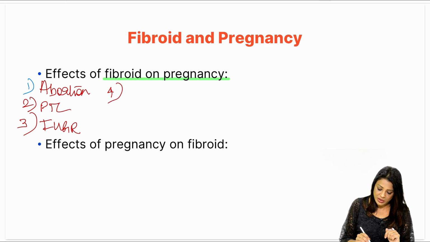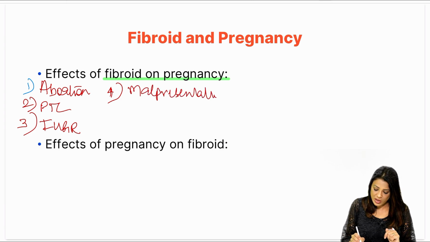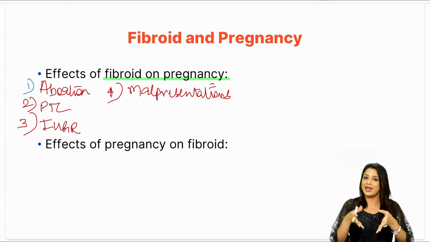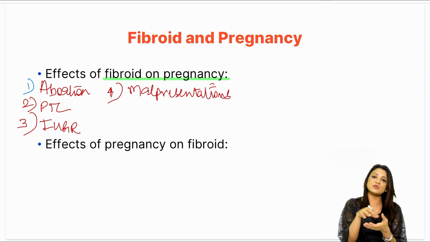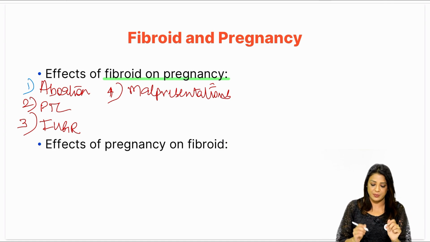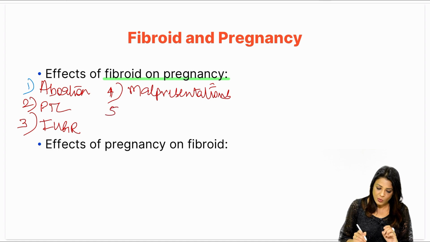What else can it do? It can lead to malpresentations. It's very obvious why malpresentations can happen, because the uterus is not giving enough space. The head may not come down. It might get impinged because of the fibroid. So the baby might turn oblique or transverse. It can take any shape. Okay, any presentation.